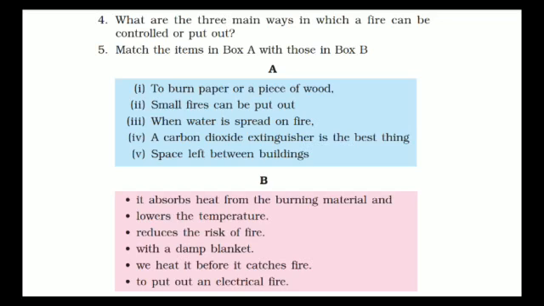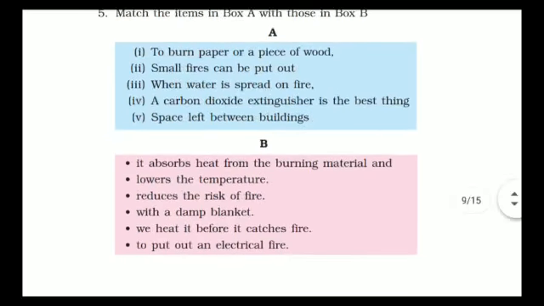Fourth, what are the three main ways in which a fire can be controlled or put out? What are the three ways? The three ways are, first of all, disconnect the air from the fire. Second, use carbon dioxide fire extinguishers. Okay, and third, we should put some sand or a blanket over that fire to reduce the flash point of that fire. Then the fire will get put out.